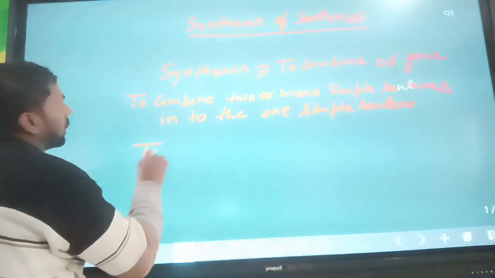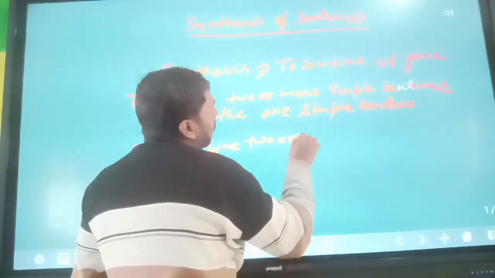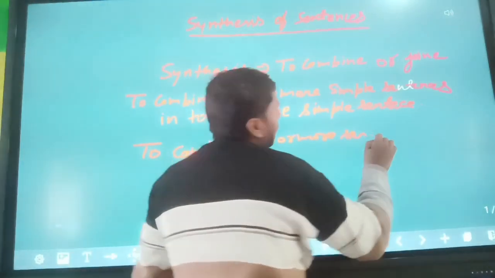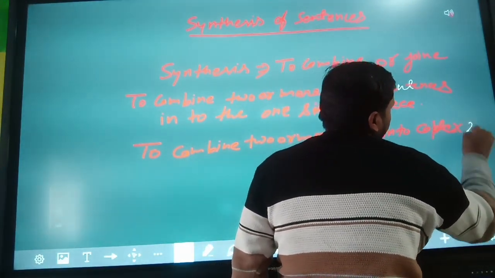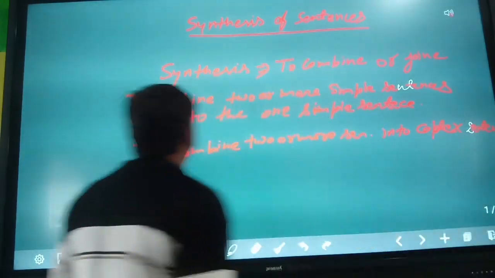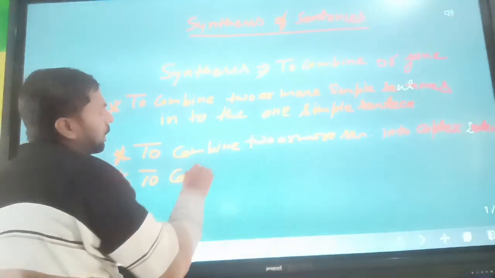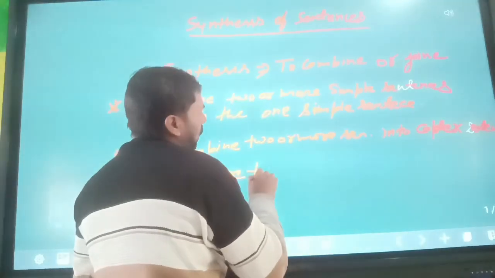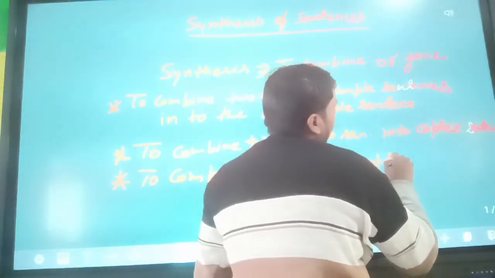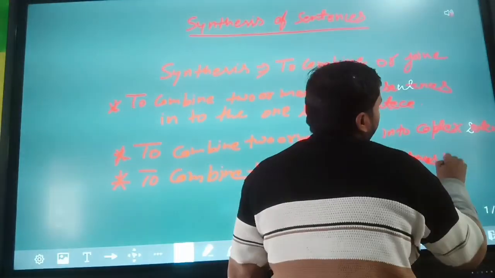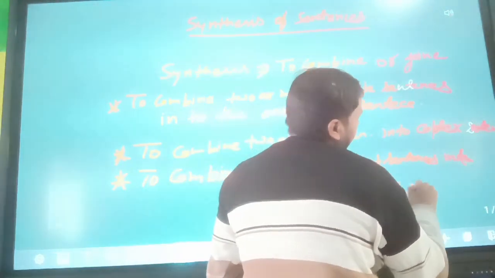To combine two or more sentences into a complex sentence, or to combine two or more simple sentences into a compound sentence.